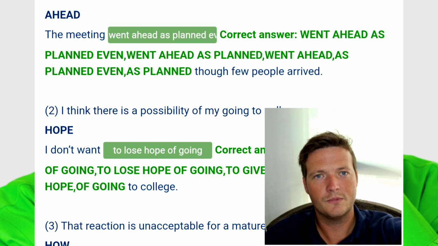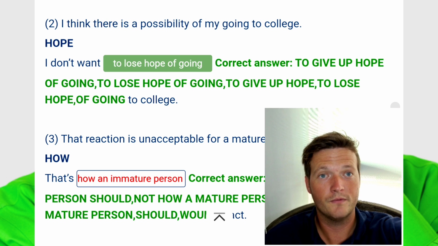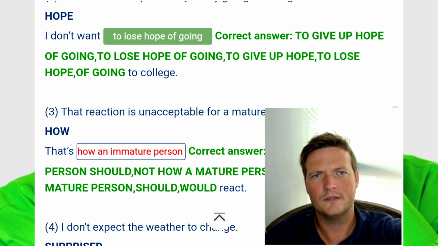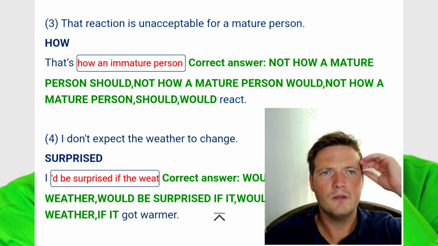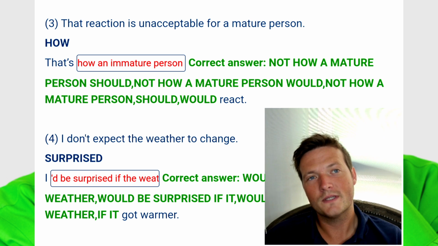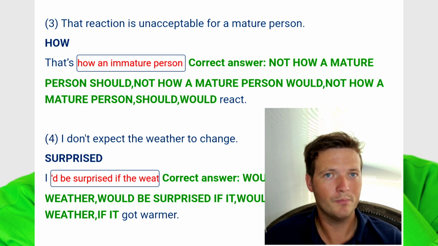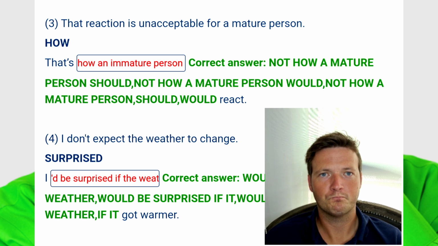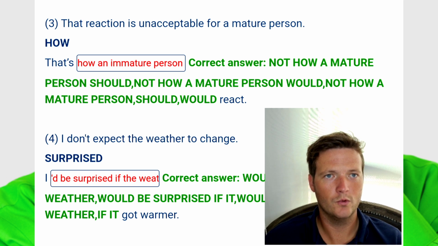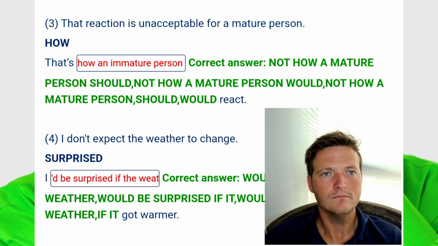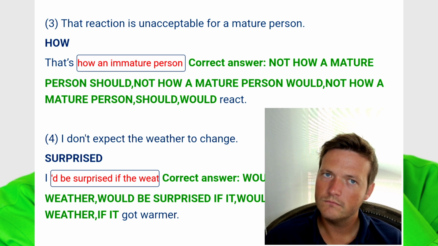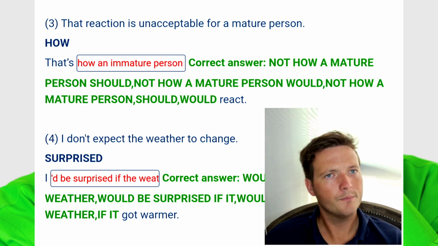Right, so it gives lots of possible options there. To lose hope of going, to give up hope of going, to give up hope. Well, all right, so it gives possible answers, I think, for one or two. Now, how an immature... so now they have said that is not how a mature person should react. Not how a mature person would react. Not how a mature person should or would react. Okay. I suppose I can accept that, yeah. That's more true to the original sentence.